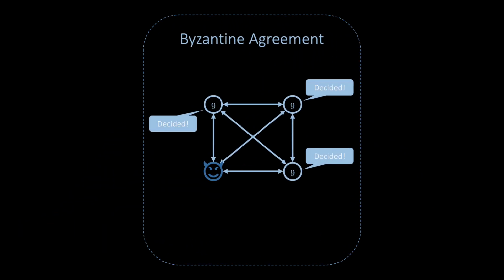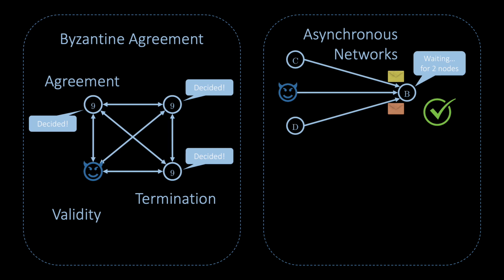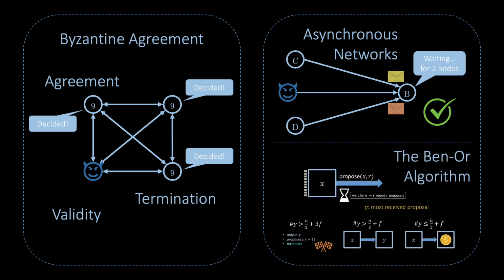Let's summarize what we've learnt. We considered the Byzantine agreement problem, where the correct nodes must reach agreement in the presence of Byzantine nodes that behave as they wish. Then, we discussed asynchronous networks, where messages arrive after arbitrary delays, and discussed why an asynchronous Byzantine agreement algorithm cannot involve indefinite waits for all messages. Finally, we saw that asynchronous Byzantine agreement is possible by learning the Ben-Or algorithm, which solves Byzantine agreement in an asynchronous network of n nodes where up to f nodes are Byzantine as long as f is less than n/10, albeit in exponentially many rounds unless f is minuscule compared to n.